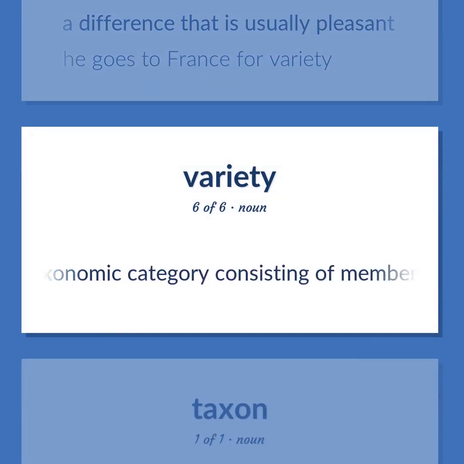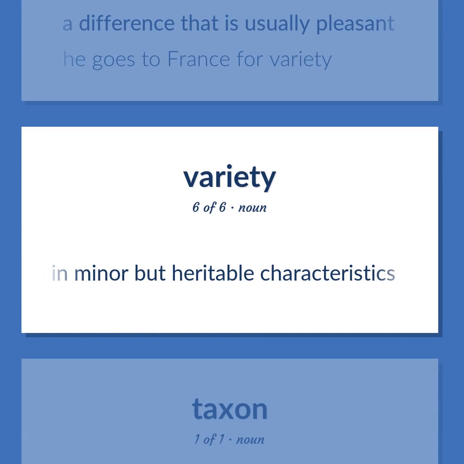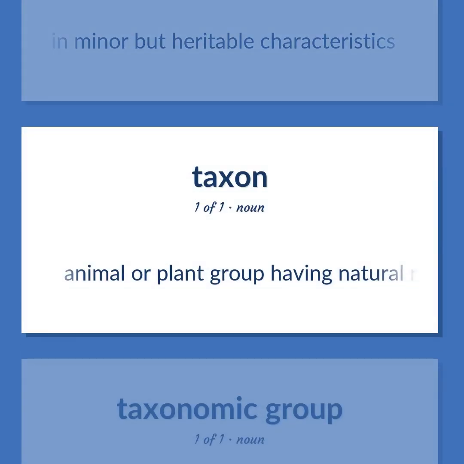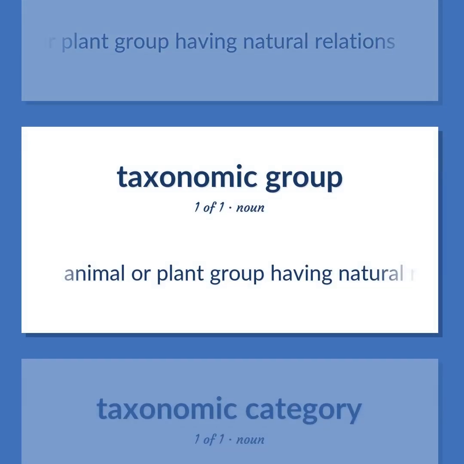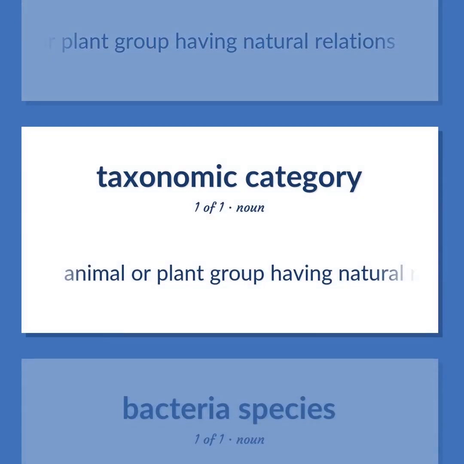Biology. A taxonomic category consisting of members of a species that differ from others of the same species in minor but heritable characteristics. Animal or plant group having natural relations.